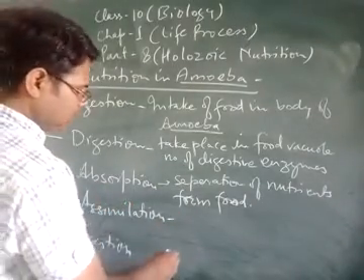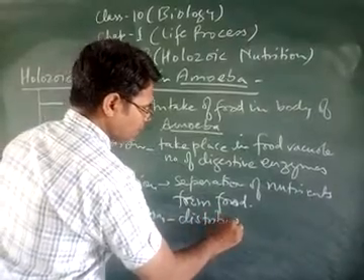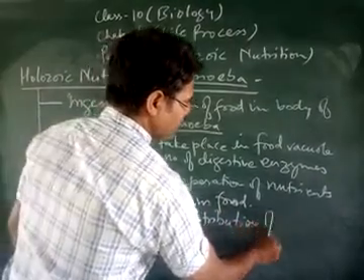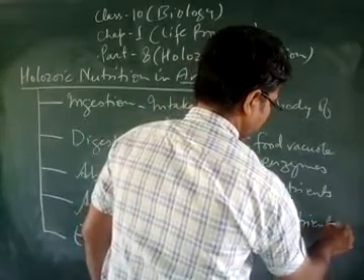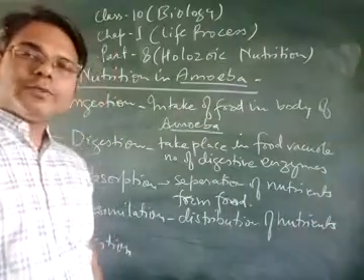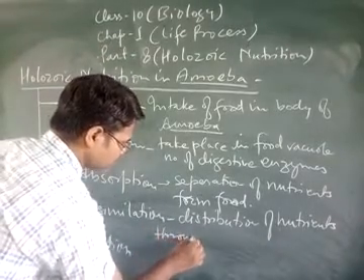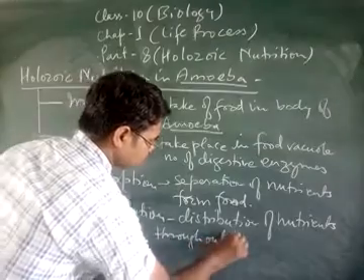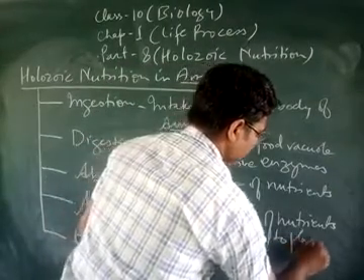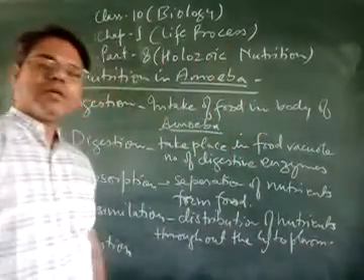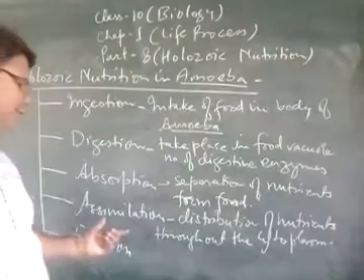And distribution of nutrients throughout the cytoplasm of the amoeba is actually called what? Assimilation.